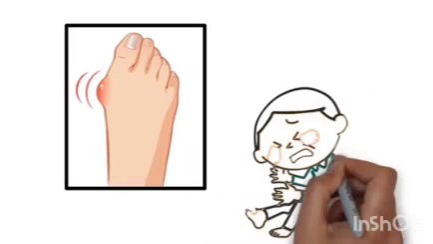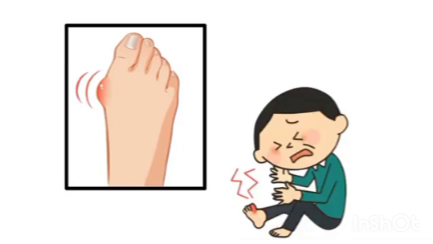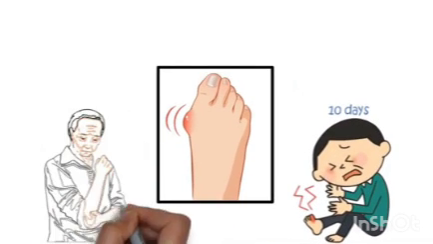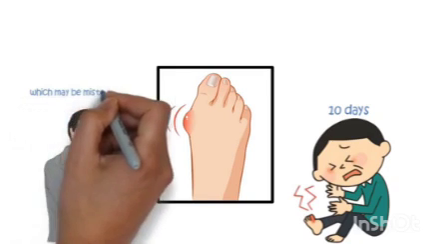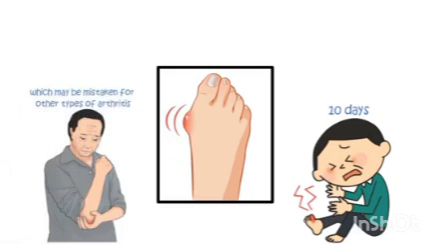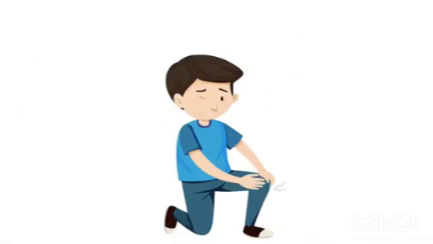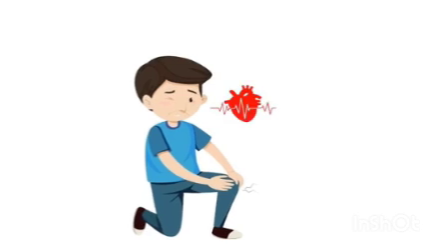Without treatment, a gout attack can last several days but usually resolves within 10 days. Occasionally, less severe attacks can occur, which may be mistaken for other types of arthritis. Some people experience only one gout attack in their lifetime.